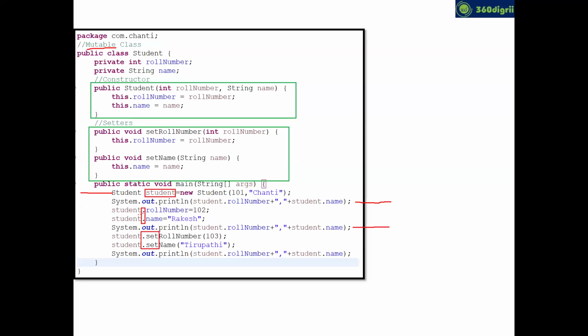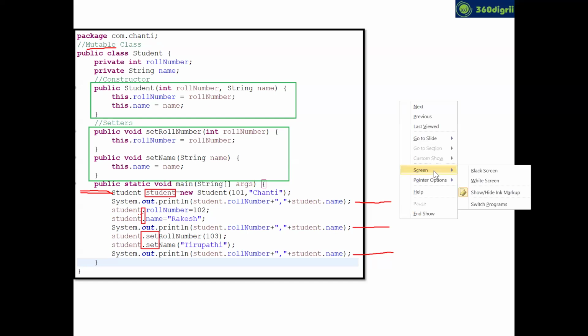Now I told you, you can also call setters and modify the value. See, set roll number 103 and set name Tirupati. Now if you run it, you can see 103 Tirupati. So you created an object here, buddy, and the values keep on changing. So we can say it's a mutable class. I want to repeat this: in a Java class, if you create constructors or setters, then that class's objects can be modified any number of times. So we can say that's a mutable class.